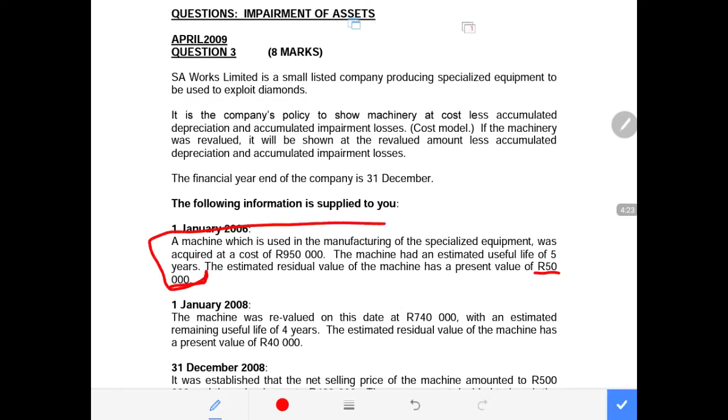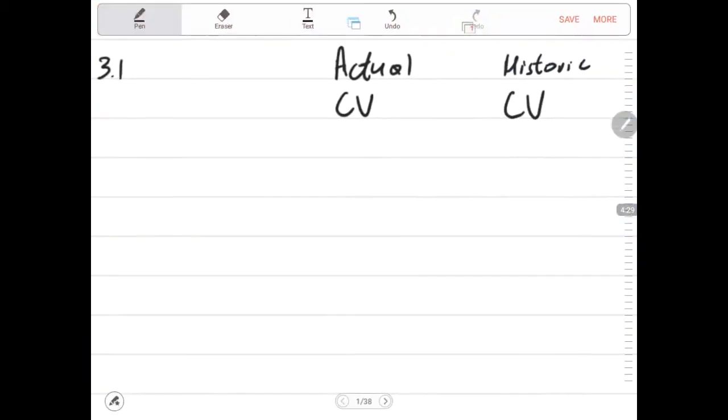So now, with this information, we can do the initial recording, which will be recording the cost of this machinery or equipment. This is the template that would have been provided to you. Actual carrying value, CV for carrying value, and historic carrying value, because I have limited space to be writing carrying value.